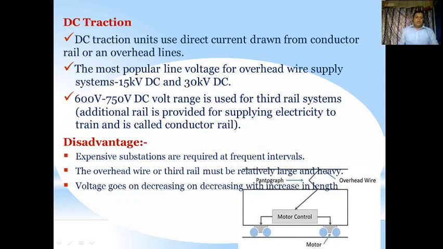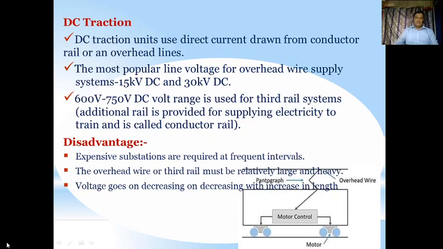The overhead wire or third rail must be relatively large and heavy. The voltage goes on decreasing with the increase in the length. So we can see the pantograph as well as the motor control and overhead wire here. The overhead wire is there and the pantograph is there, attached at the top of the train, and the motor control is done. The simple thing is shown on the side of this slide.